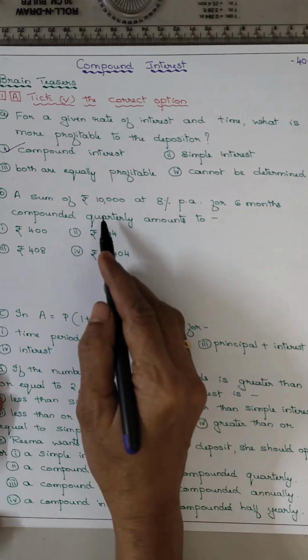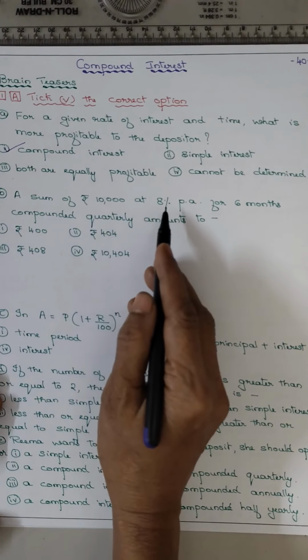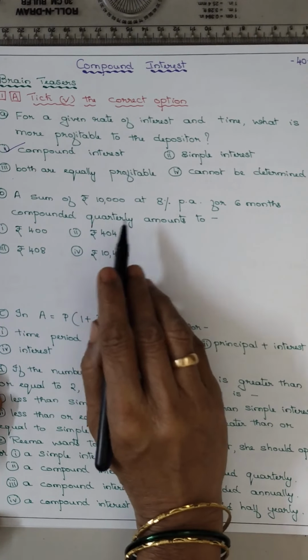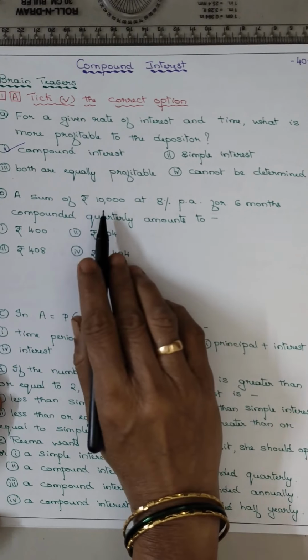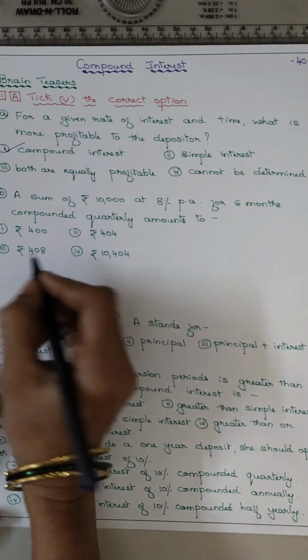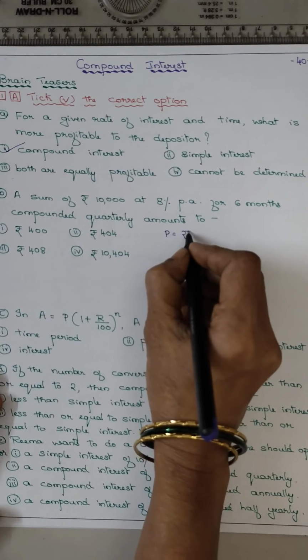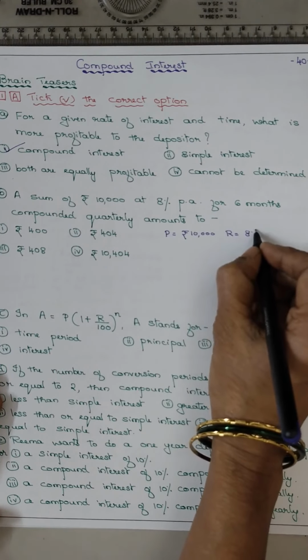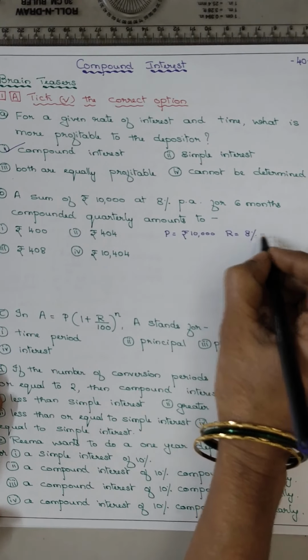A sum of money, that is 10,000 rupees at 8% per annum for 6 months compounded quarterly amounts to a sum of money, that is 10,000. So P is equal to rupees 10,000, R is equal to 8% per annum, but it is compounded quarterly. Means what? We have to divide 8 by 4. It becomes 2% quarterly. Isn't it?